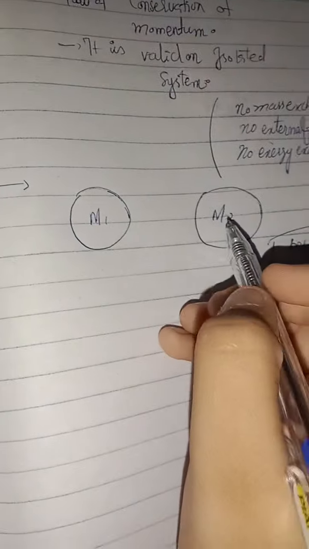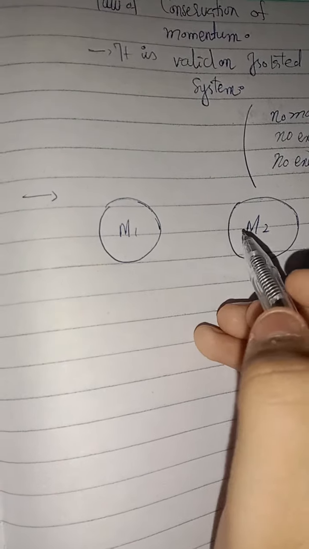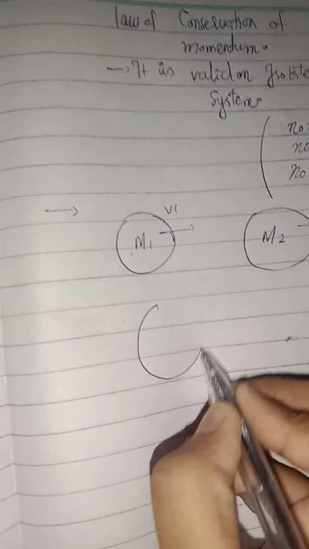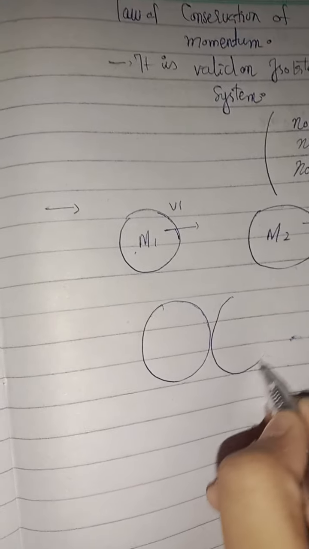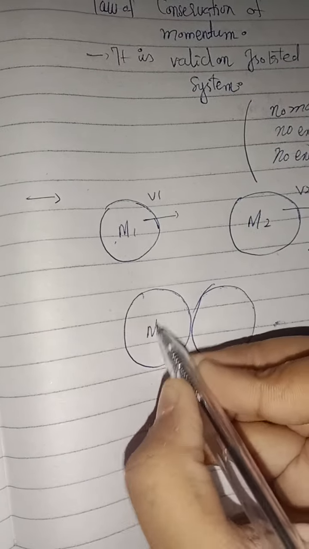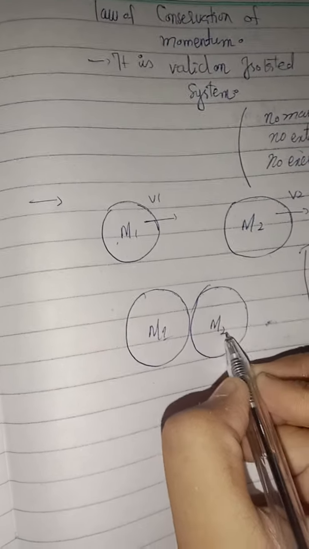Here are mass 1 and mass 2, which we have named m1 and m2, and here is the velocity v1, here is the velocity v2. Now it's a collision between m1 and m2.